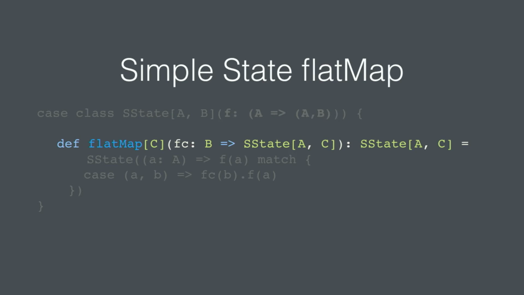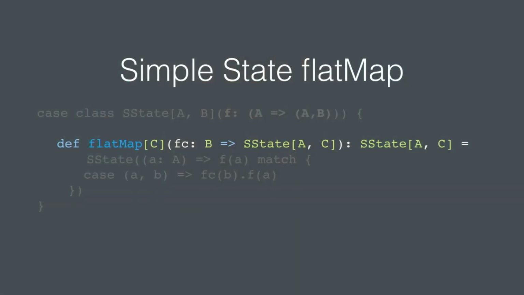Now, if this is the first time you've ever seen the state monad, you're going to want to work through this, I think, multiple times. Or read the Red Book, Functional Programming in Scala. It is a little weird the first time you see it. So if you've seen it before, then maybe this will help make it click again or be a refresher. The flat map looks just like flat maps from anything else. Just like the flat map from option, just like the flat map from future, list, task. Your own custom flat map hopefully follows this.